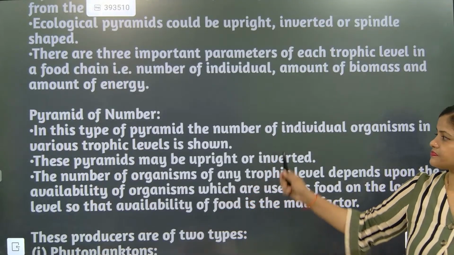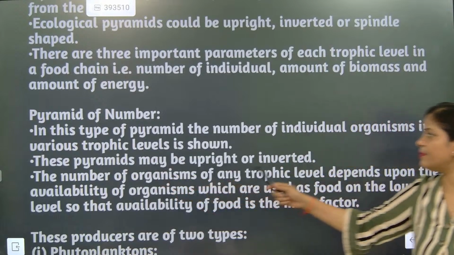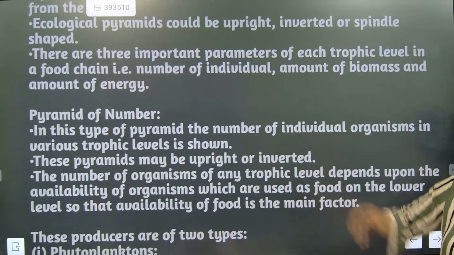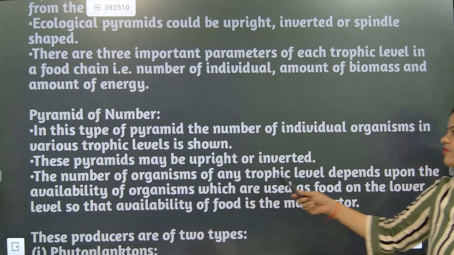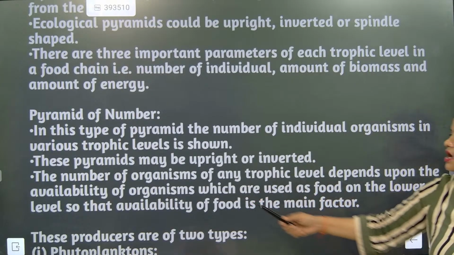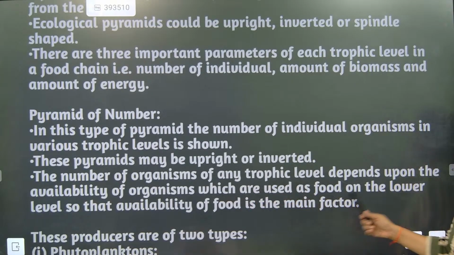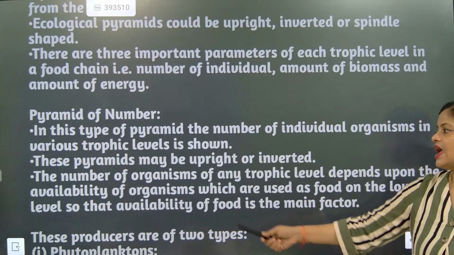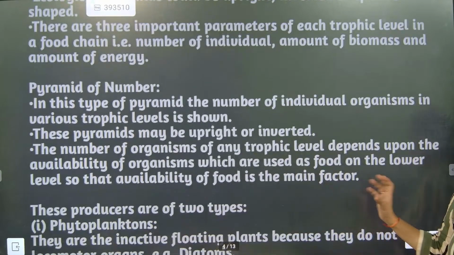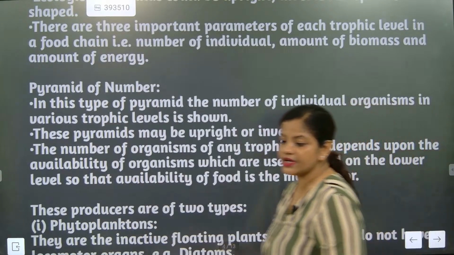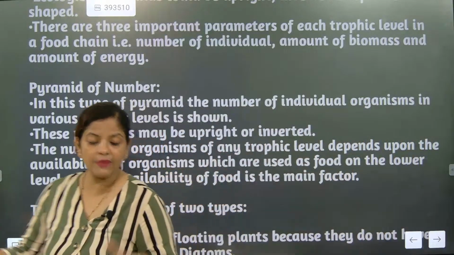Understood now? So this pyramid may be upright or inverted. Either you can start from up or you can start from down. The number of organisms of any trophic level depends upon the availability of organisms which are used as food on the lower level, and that availability of food is the main factor. So that's how many organisms of different types are present.